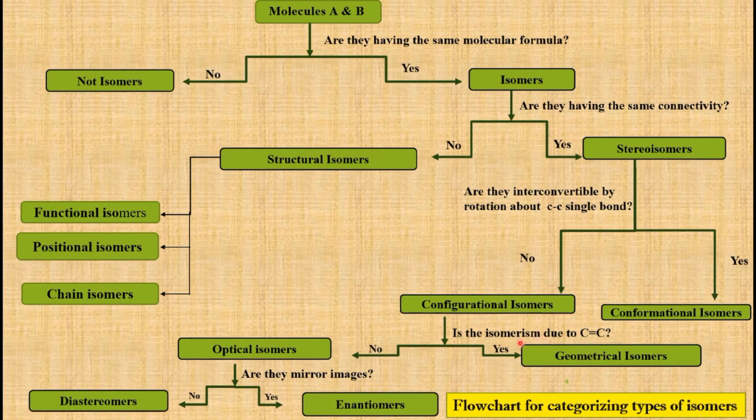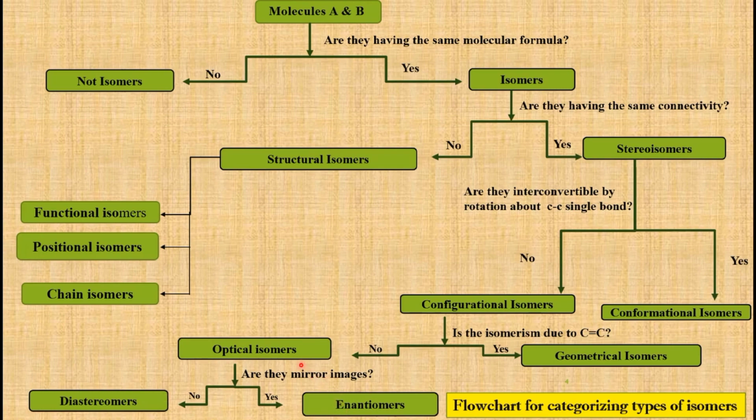And if there is no restricted rotation, then such configurational isomers are called optical isomers. And if these isomers are mirror images of each other, which are non-superimposable on each other, then they are called enantiomers. And the isomers which are not mirror images are called diastereomers.